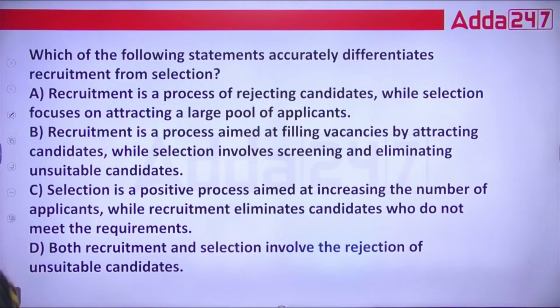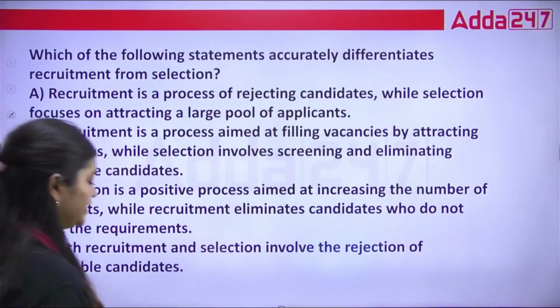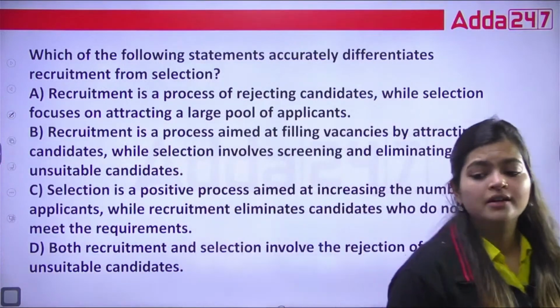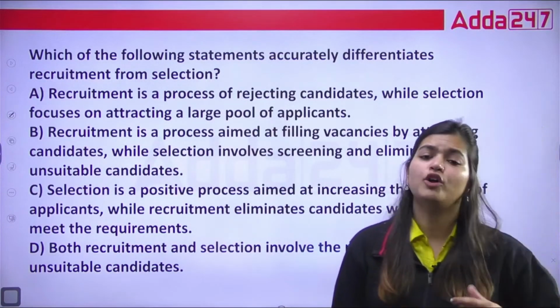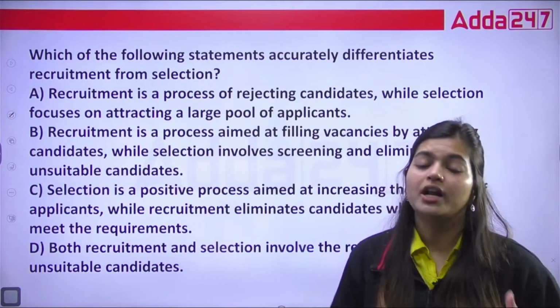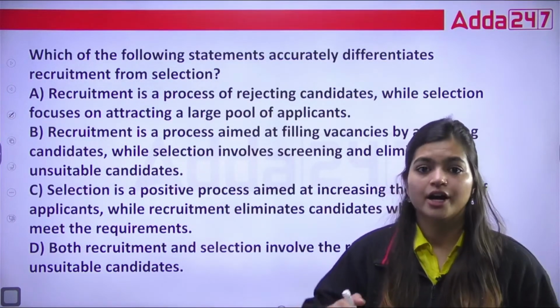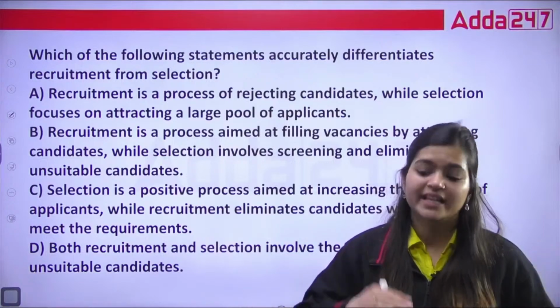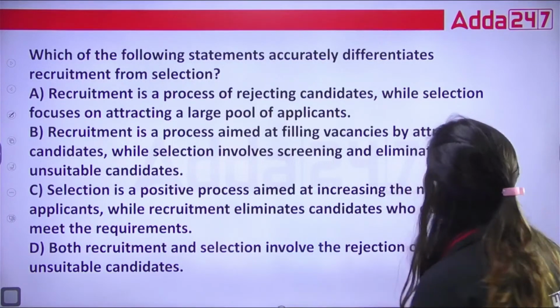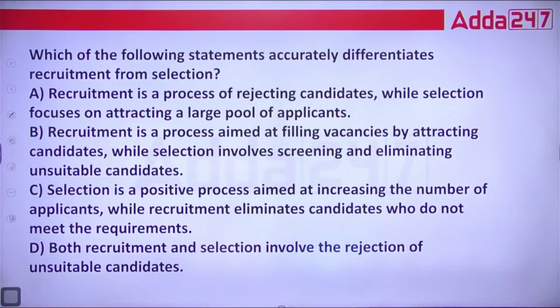Which of the following statements accurately differentiates recruitment from selection? In this, they are asking what is the difference, or how you can differentiate recruitment from selection. Okay, so in this, we need to identify.